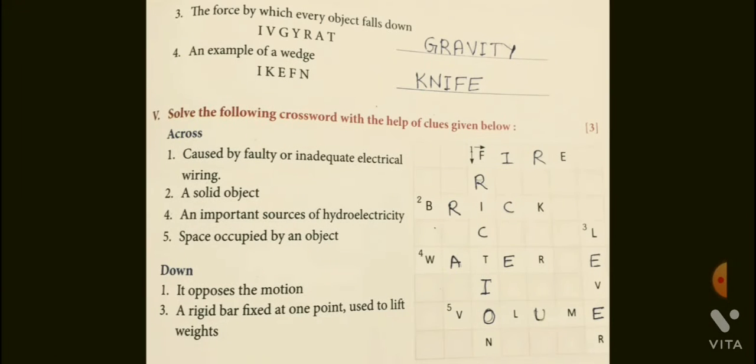The force by which every object falls down, that is gravity. This is the force that attracts anything towards the surface of the earth. An example of which, that is knife.